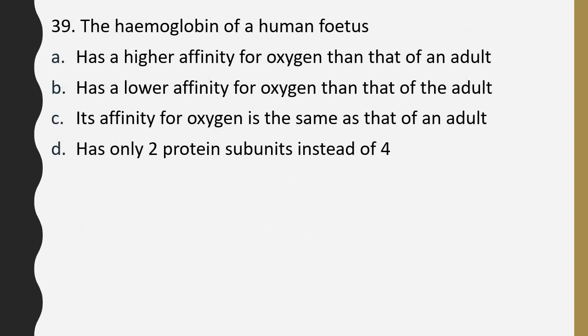Question number 39. The hemoglobin of human fetus has higher affinity for oxygen than that of an adult, has lower affinity for oxygen than that of an adult, its affinity for oxygen is same as that of an adult, has only 2 protein subunits instead of 4. Correct answer is option A. It has a higher affinity for oxygen than that of an adult.